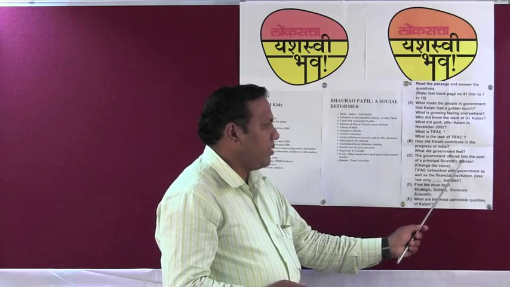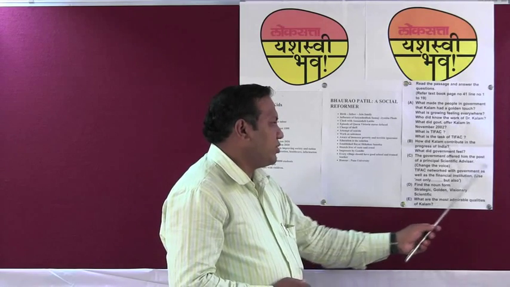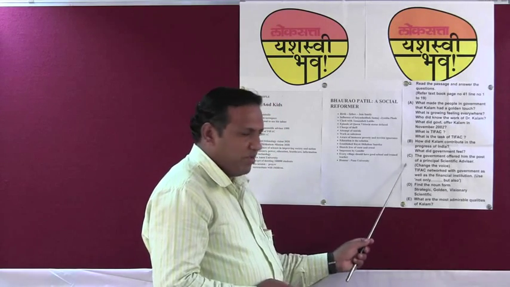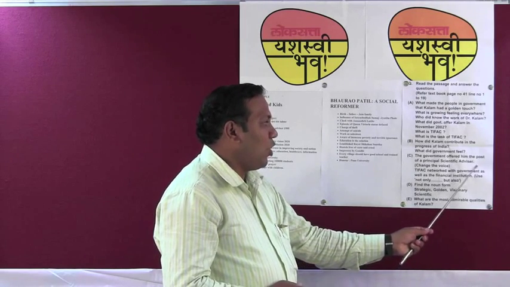Let me repeat this. The government is the subject, offered is the verb, him is object 1, and then the post of principal scientific advisor is object 2. So you may write down the object at the subject place, that is, the post of principal scientific advisor was offered to him by the government. This is the answer. Now next, not only but also, it's only once used. This C carries 2 marks.